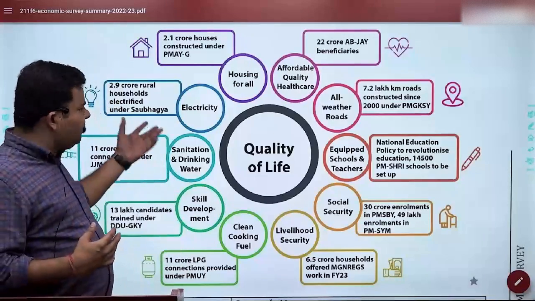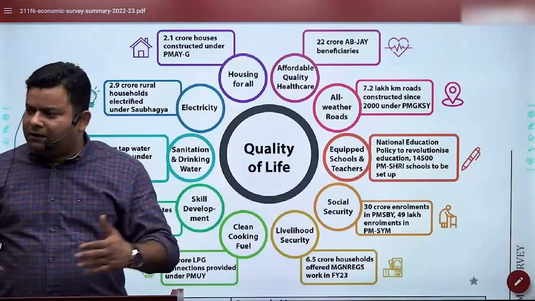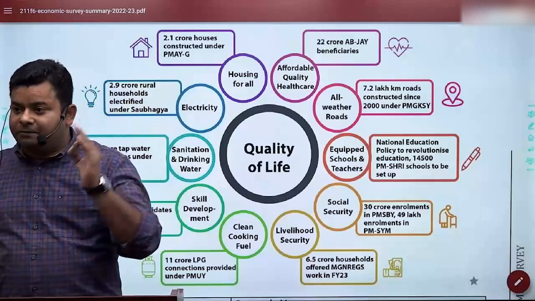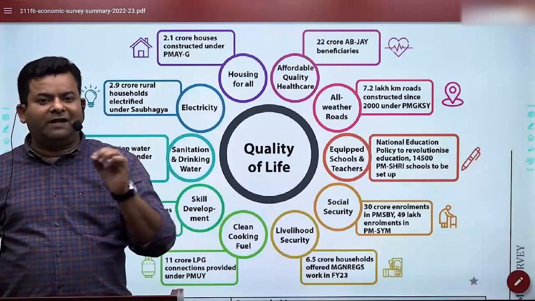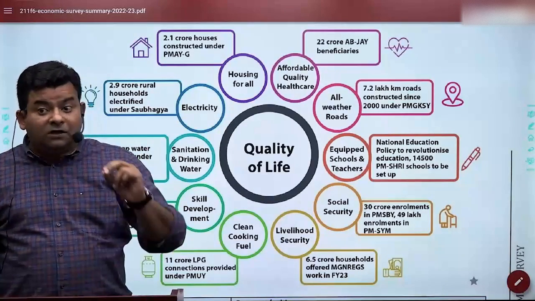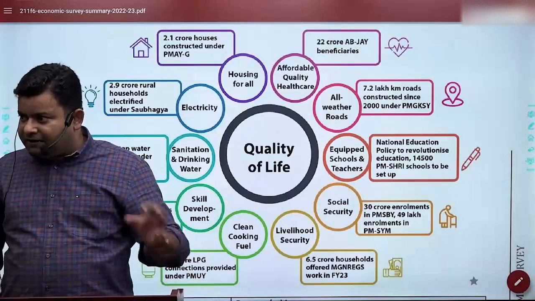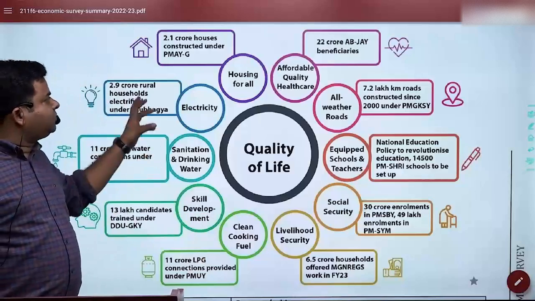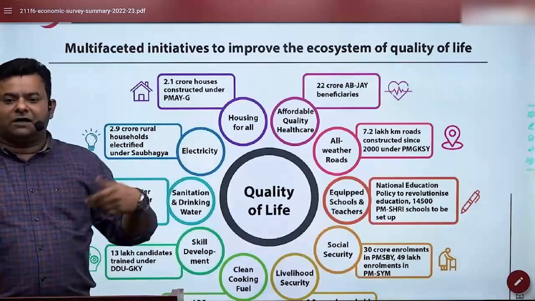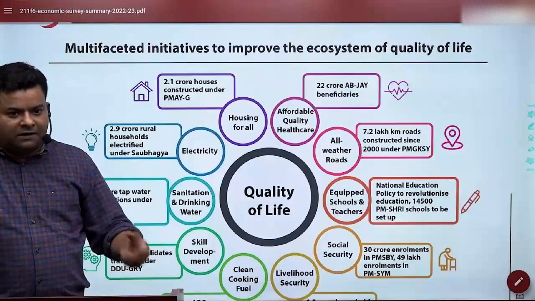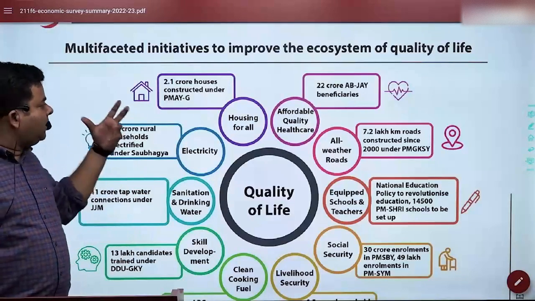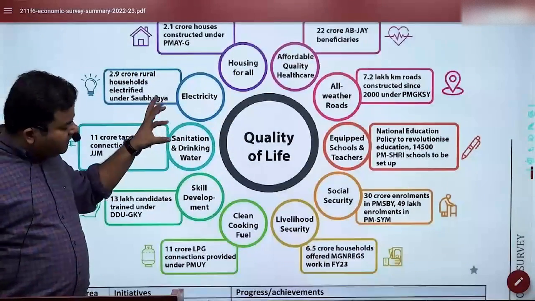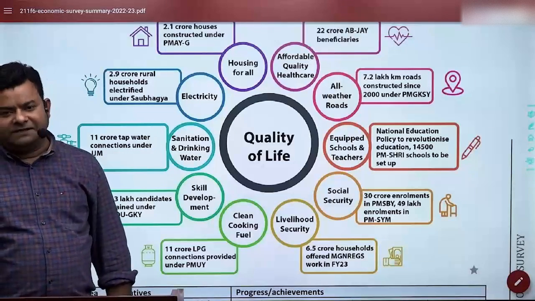I'm not going too much, obviously it's a routine discussion, in terms of energy, and energy is a key driver. That's why in National Infrastructure Pipeline, which is a project of 111 lakh crore rupees for next 5 years, 24% will go in energy reforms. Highest budgetary allocation is in the energy reforms. So this way we are ensuring that electricity is there, and obviously Pradhan Mantri Awas Yojana Gramin, Pradhan Mantri Awas Yojana Sahari, that is housing for all, we are creating houses for them. So 2.1 crore houses.